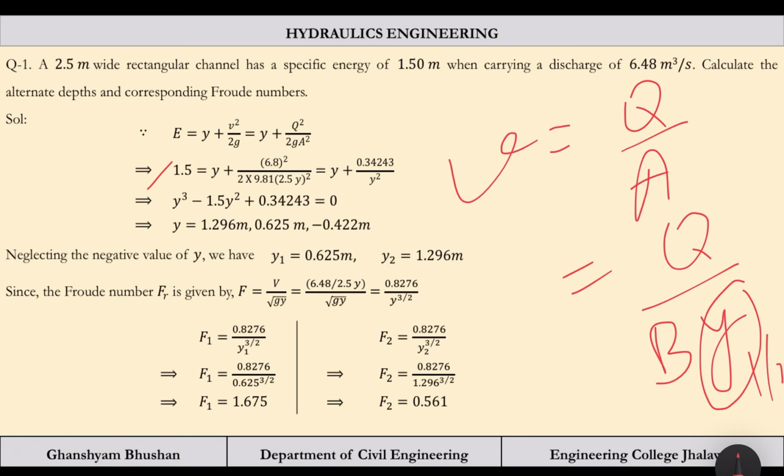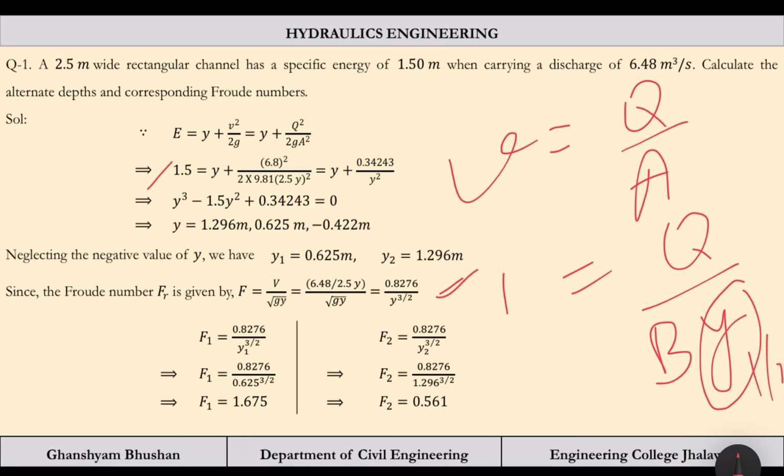Now y1 and y2 are two different depths. So we can just calculate the value of the Froude number in terms of y only. So 6.48 by 2.5 into y, divided by under root g into y. After calculation you have 0.8276 by y raised to power 3 by 2.